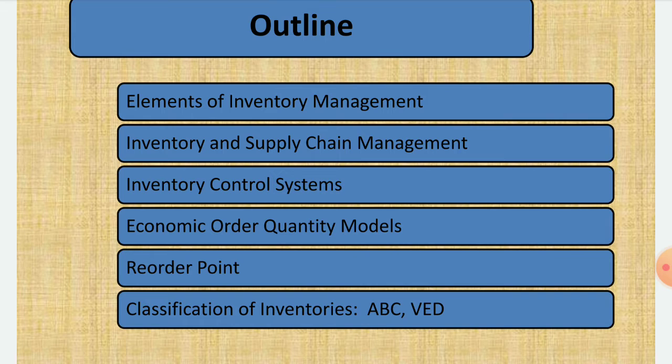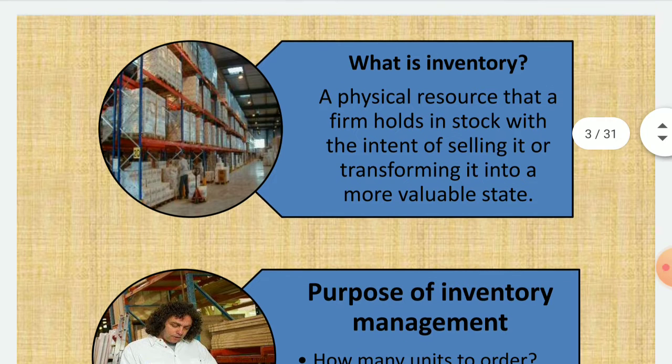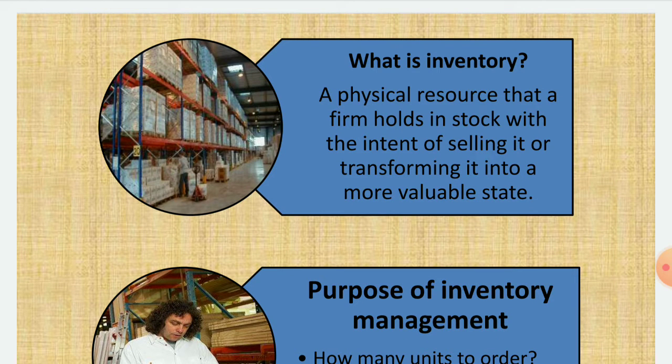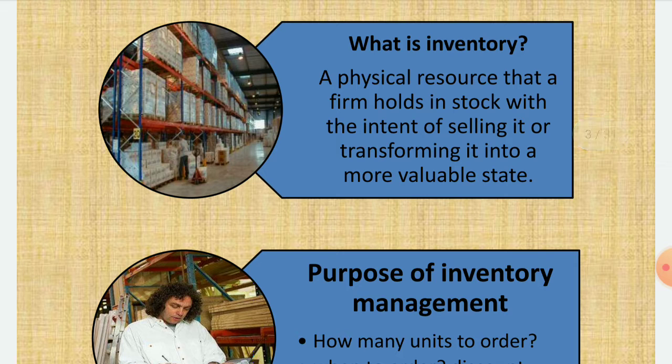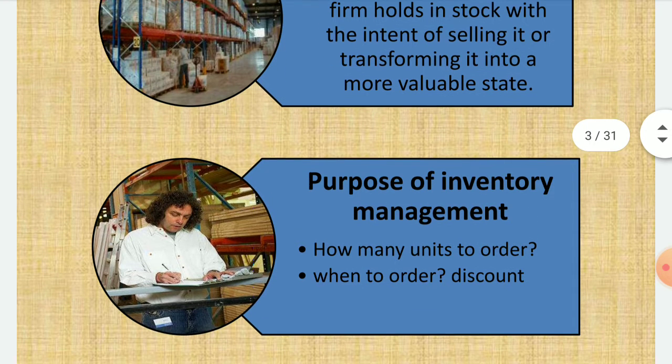Elements of inventory management, inventory and supply chain management, inventory control system, economic order quantity model, reorder point, and classification of inventory, that is ABC VED analysis. What is inventory? Physical resources that a firm holds in stock with the intent of selling them or transforming them into a more valuable state, that is, conversion of raw material into finished products.